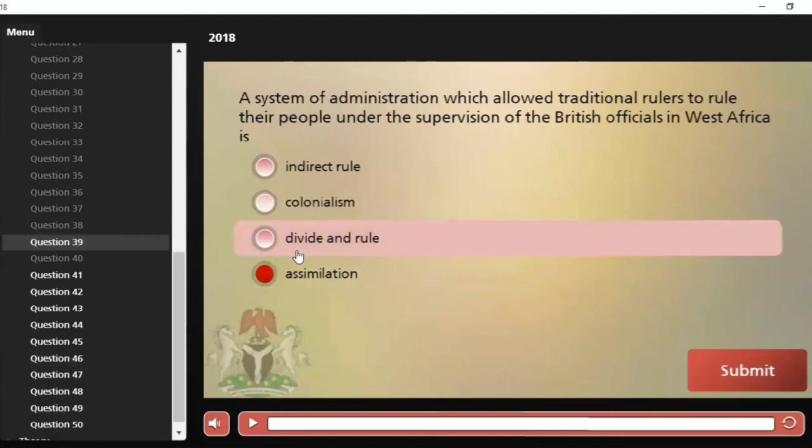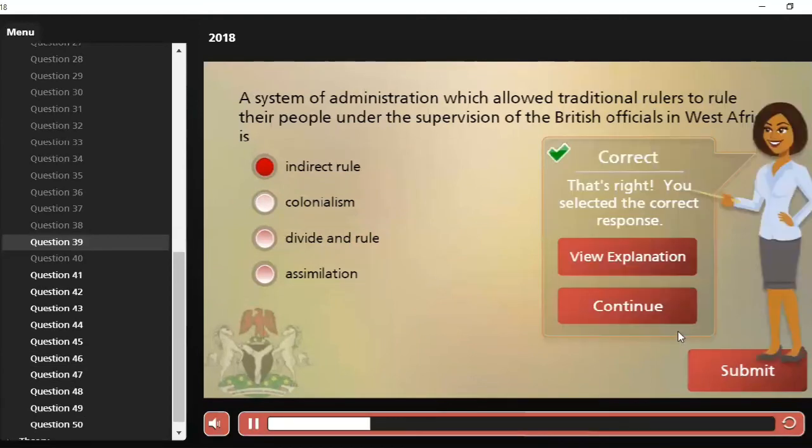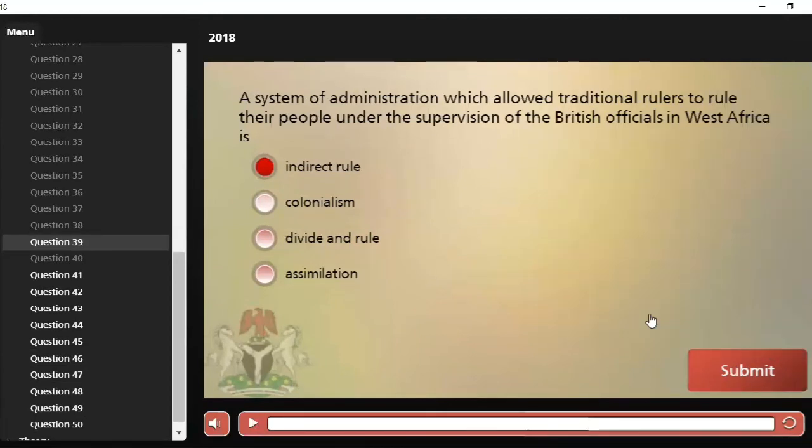Okay, let's take that again. The system of administration which allowed traditional rulers to rule their people under the supervision of the British officials in West Africa is what? The system of what? A, indirect rule, B, colonialism, C, divide and rule, and D, assimilation. And our correct answer is option A, indirect rule. Let's move over to the next question.